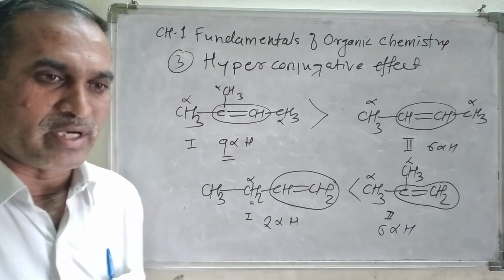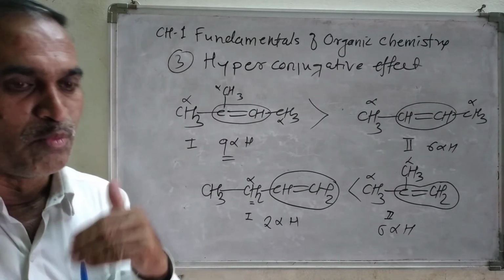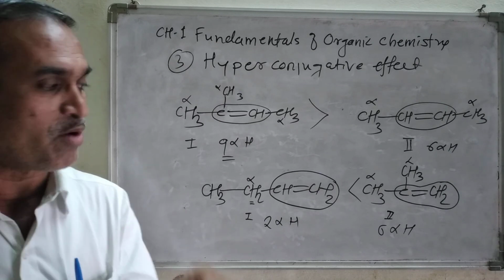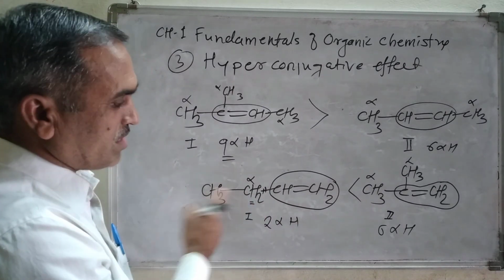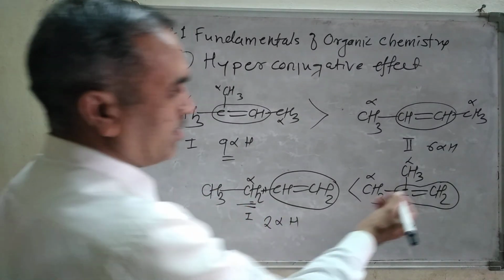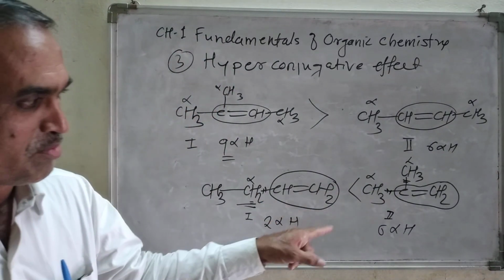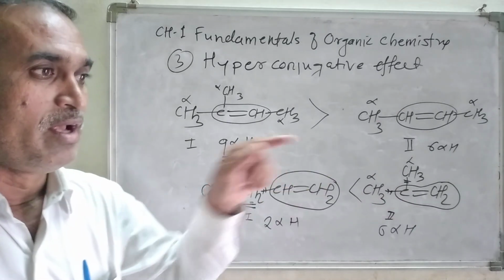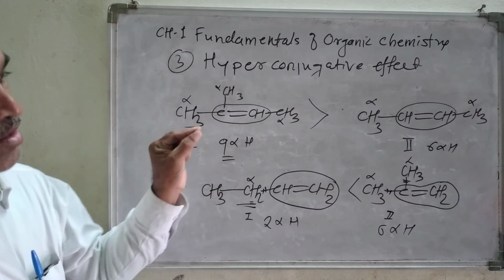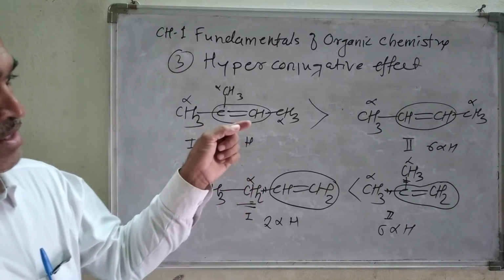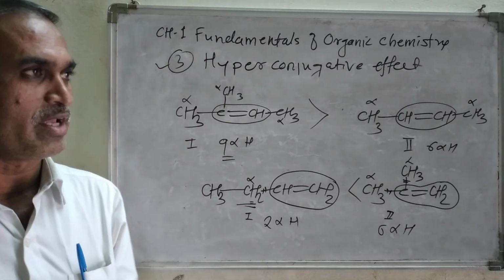Now if you remember, Saytzeff's rule means what? In an elimination reaction, the more substituted alkene is obtained as the major product. If you look at this alkene, on one side only substituents are present, and here 1 and 2, it is disubstituted, and therefore according to Saytzeff's rule, this one is the most stable. That is the experimental proof or the evidence why the more substituted alkene is the major product. So this is the third effect we have just seen.